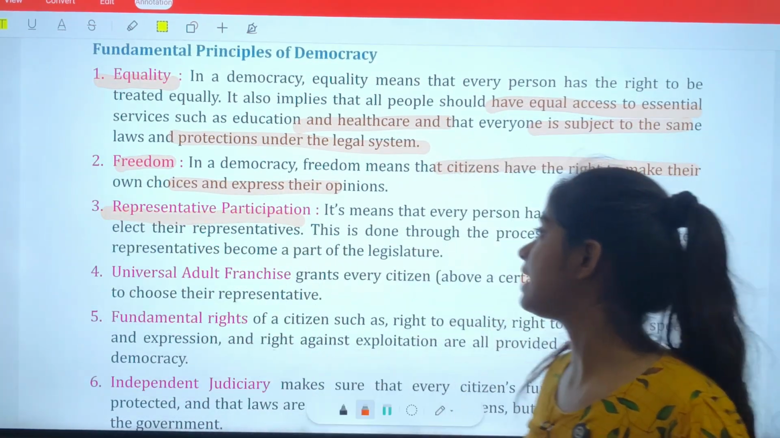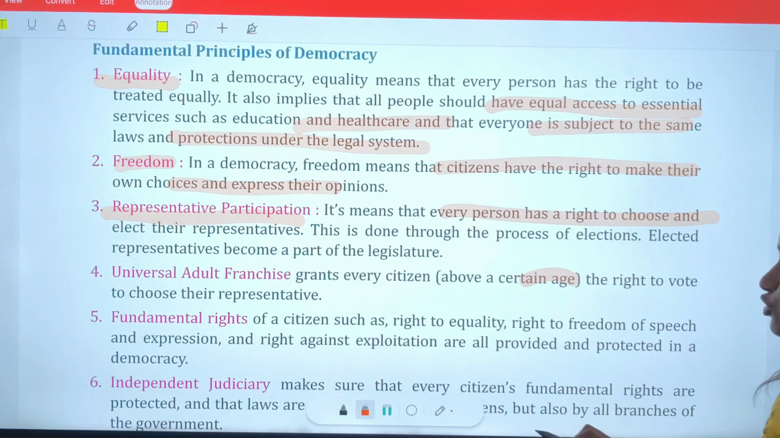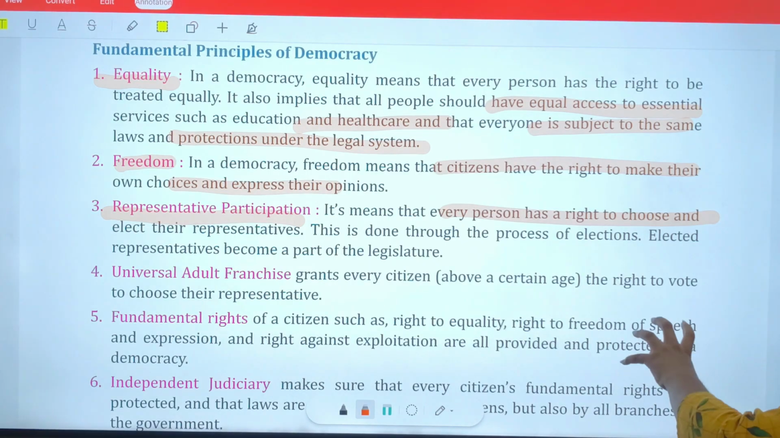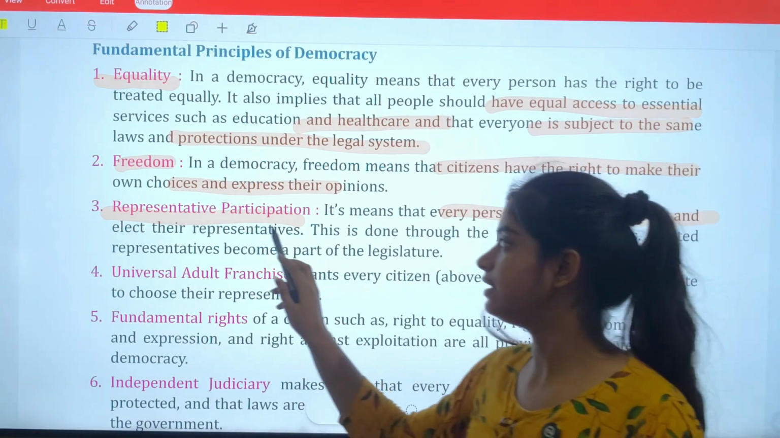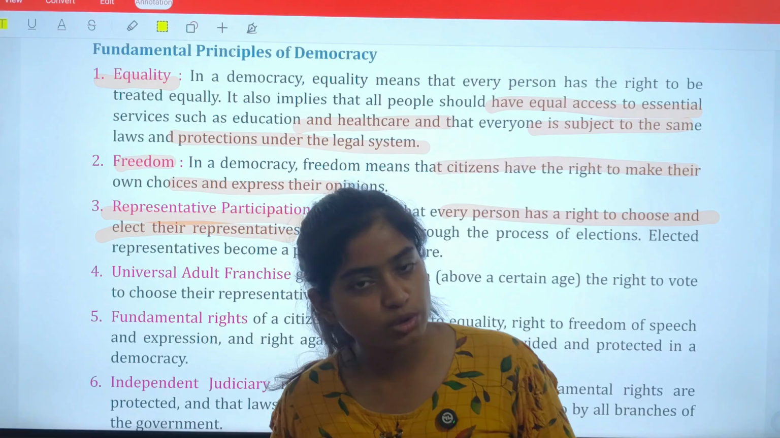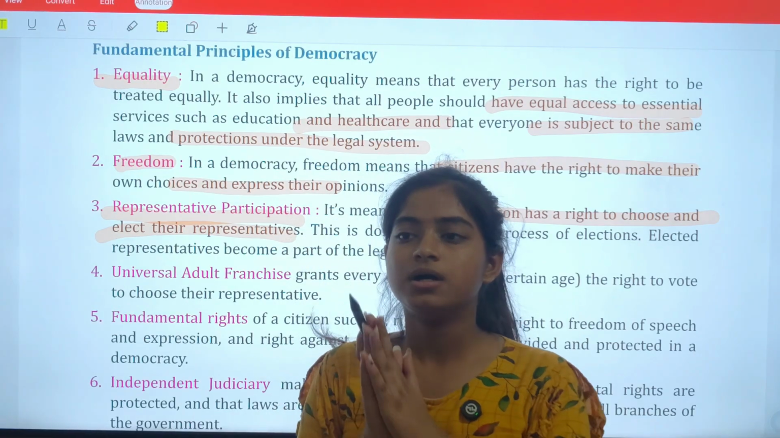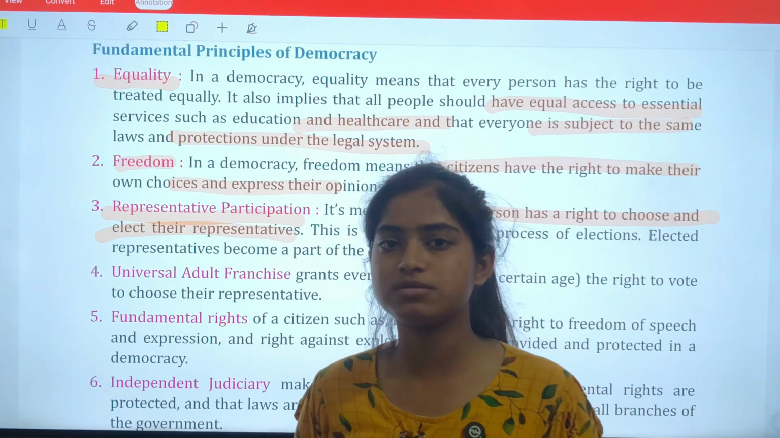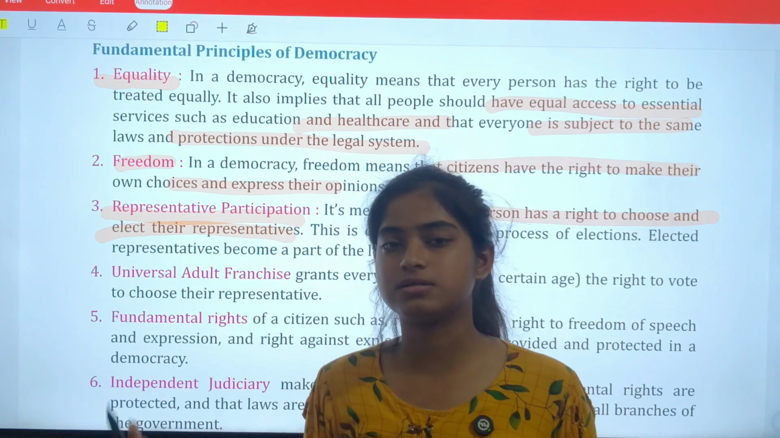Representative participation means that every person has the right to choose and elect their representative. Everyone is allowed to vote. There is no compulsion or discrimination on the basis of gender or anything else, whether rich or poor.